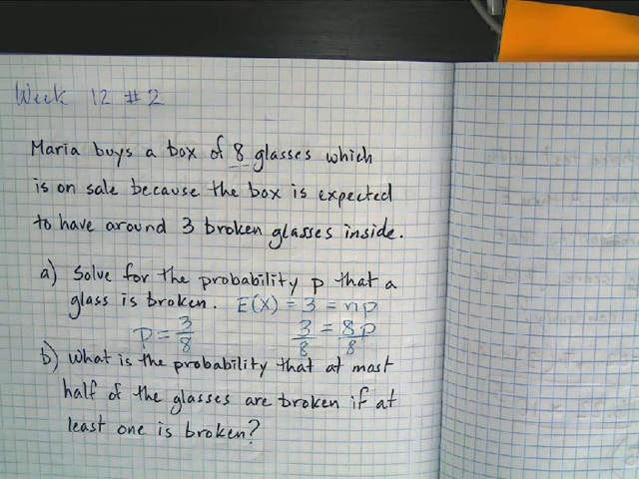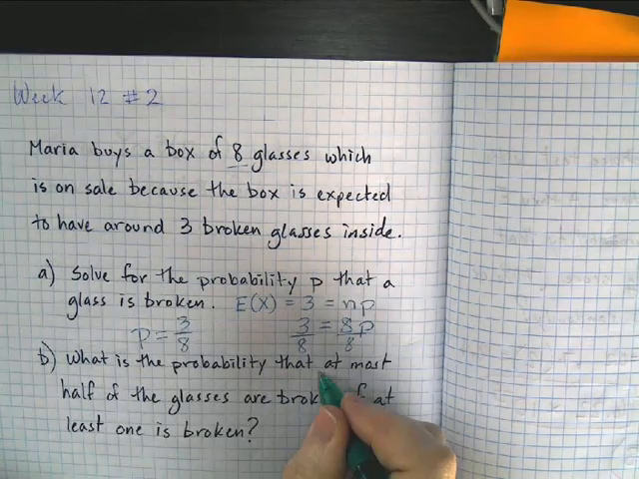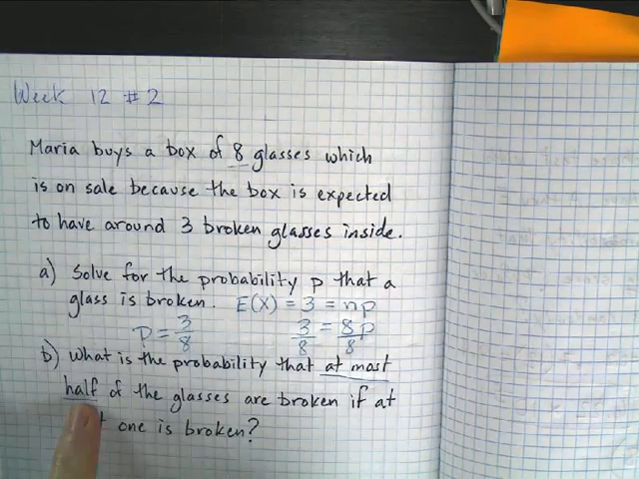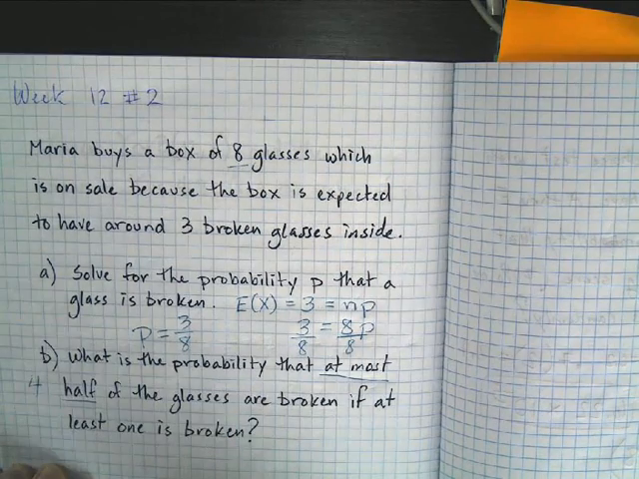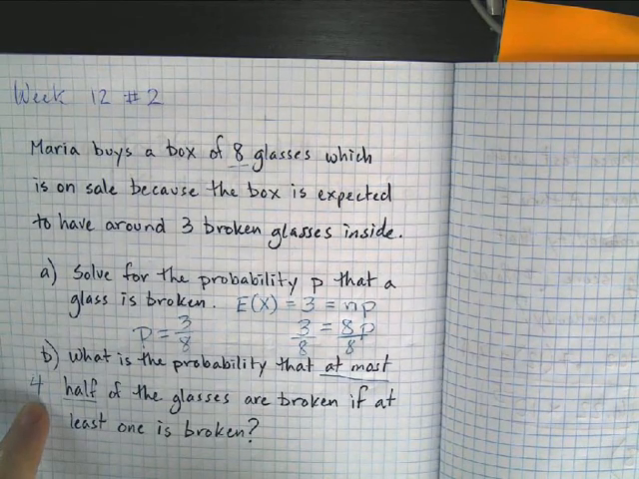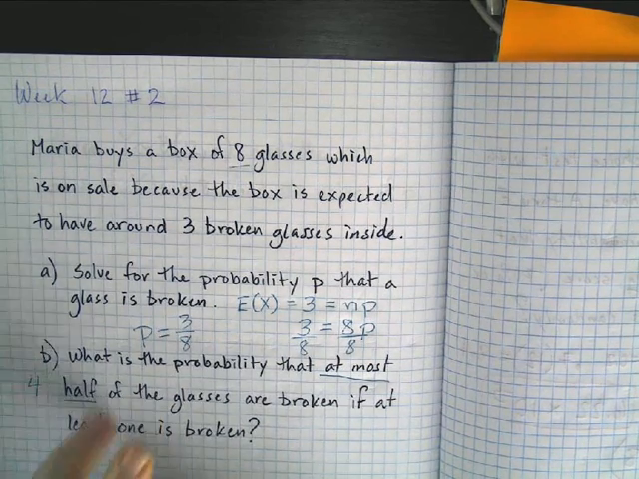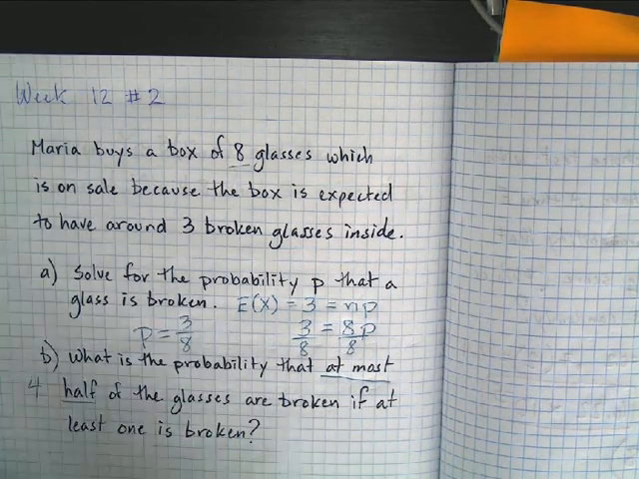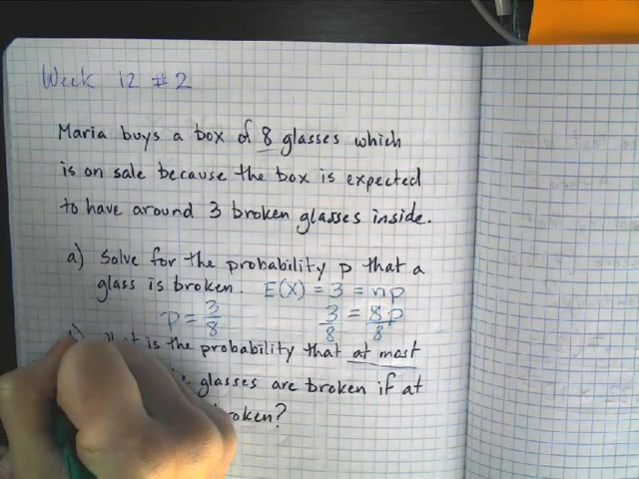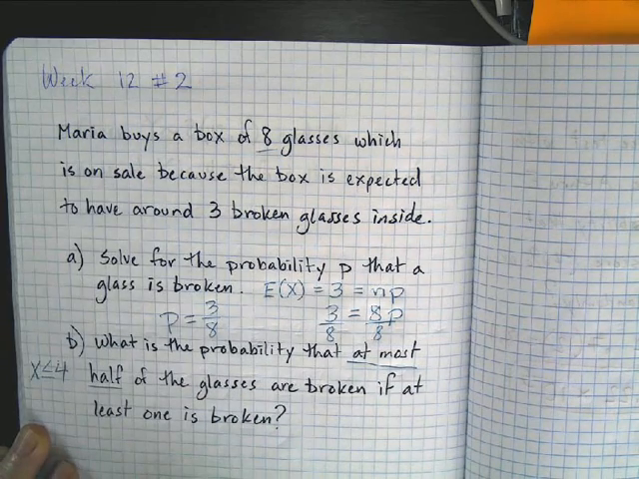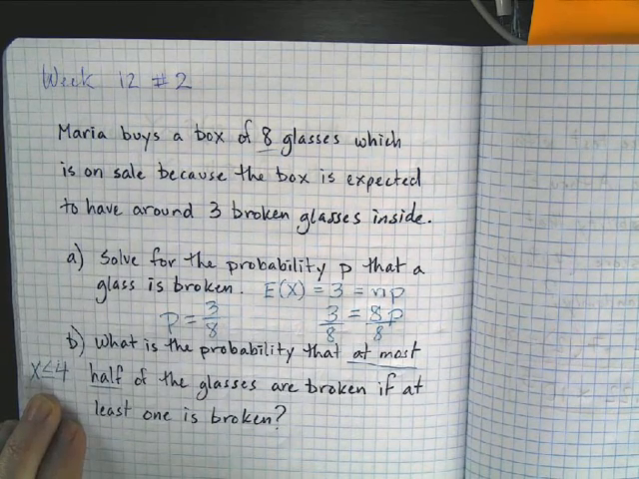What is the probability that at most half of the glasses will be broken? Okay, so what is that? Probability that at most half. Well, what's half of 8? That would be 4. So what's the probability that at most 4 will be broken? So that means I want to know the probability that 0, 1, 2, 3, and 4 are going to be broken. So I want X to be less than or equal to 4, because at most I want to have half of them broken. What's the probability of that?